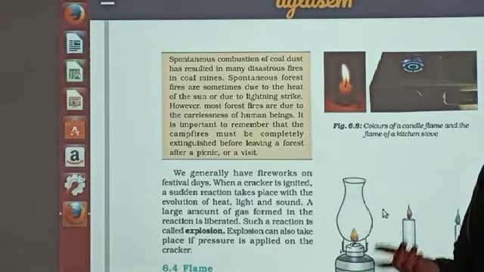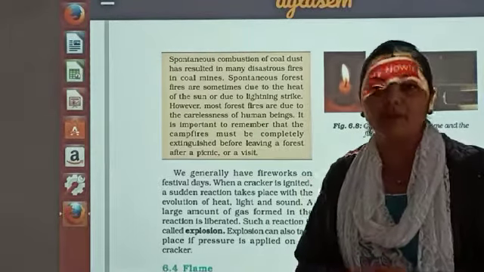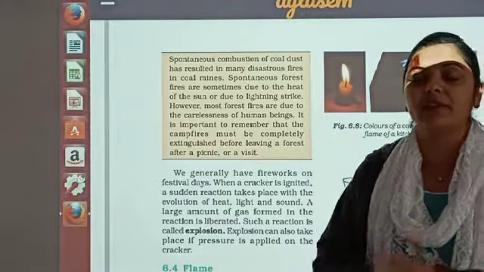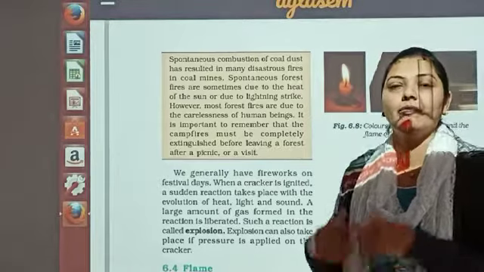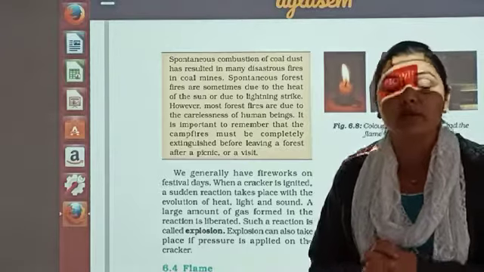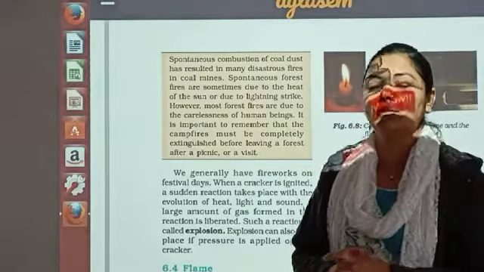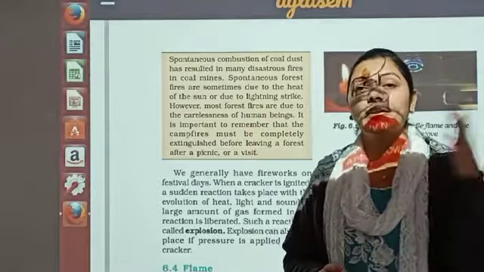Adventures, and they go for picnics in the forest areas. So when they are lighting a fire, and before they leave that spot, if they do not extinguish that fire, it could cause a very serious problem further ahead. Because of carelessness also, a forest fire can start, but generally it happens because of the attainment of the ignition temperature by the sun rays.